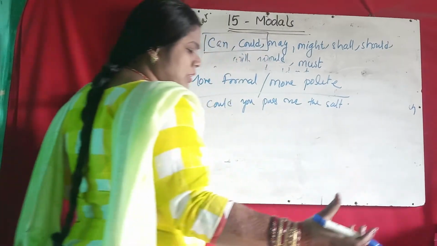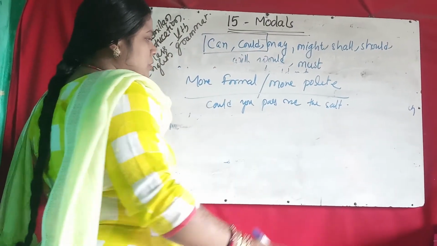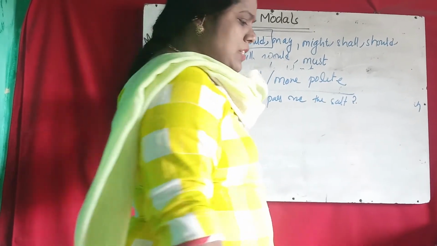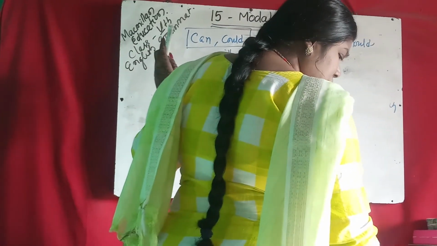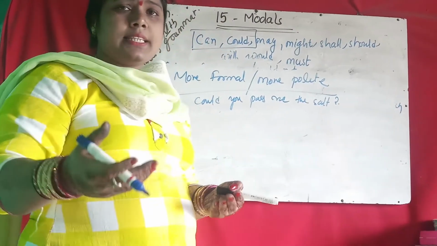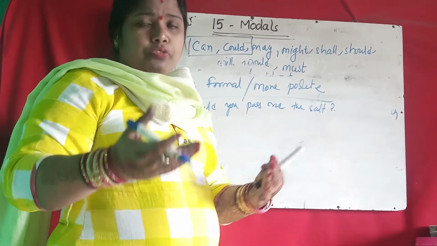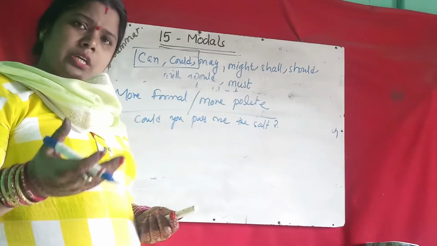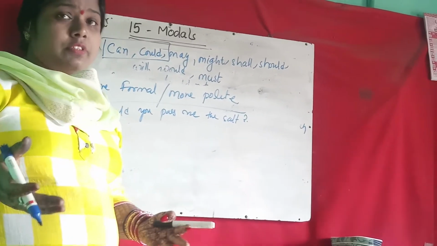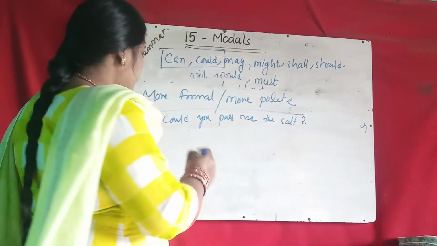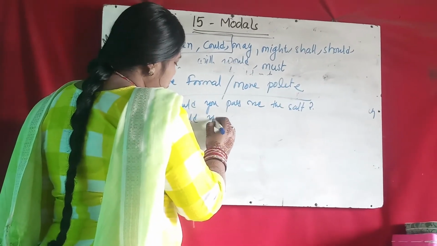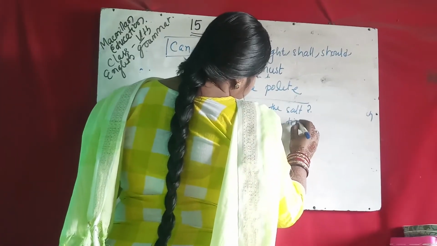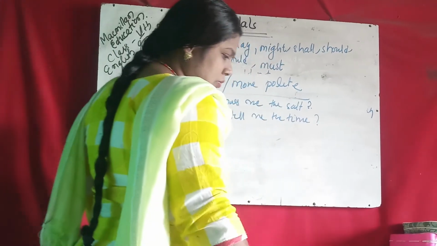So you want some salt, you can use could there, for a more formal request. Could you pass me the salt? Then, could you tell me the time? Suppose you are asking the time from anyone, so if you want to request more formally, can you tell me the time also works as a request. But for more politeness, could you tell me the time? You can say that could you tell me the time is more formal.